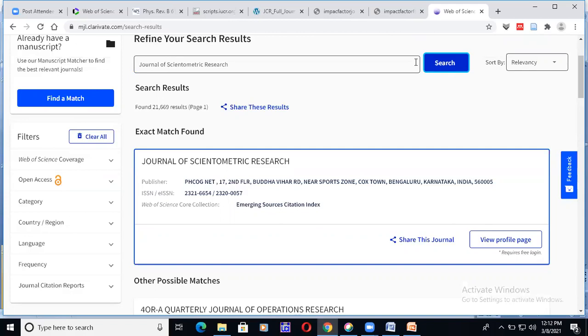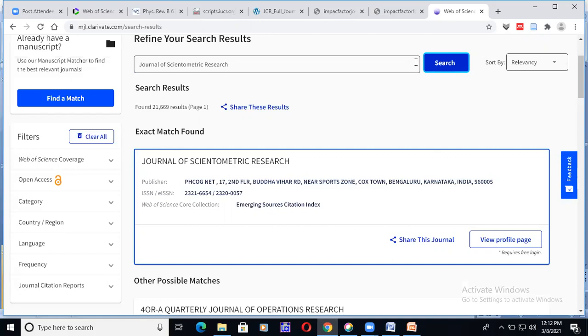Straight away you can go and find out from the JCR, you can bring all those things, right? You can select, and that is the open option and it will be the best option, I will tell. And if you have the name of a particular journal and want to cross check, this is the way you have to cross check whether the journal is available in Web of Science or not. So now the Web of Science problem is solved.